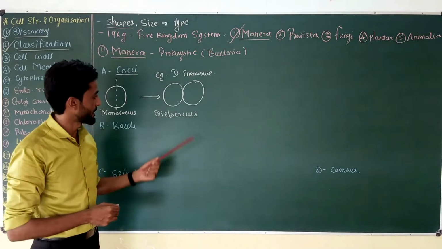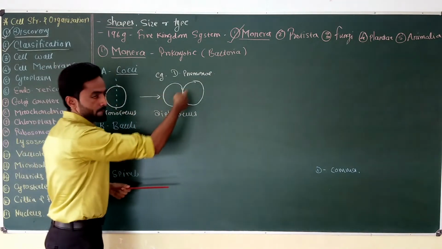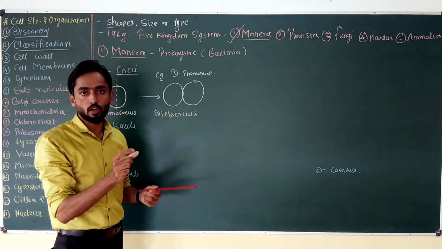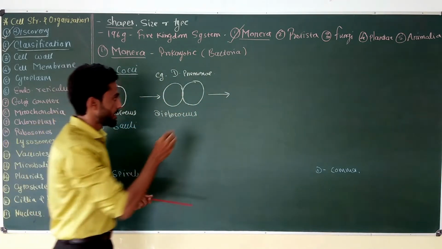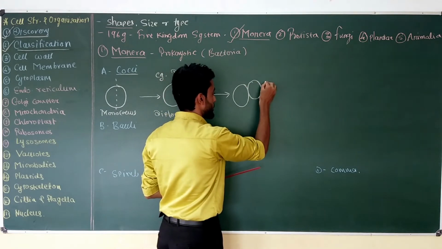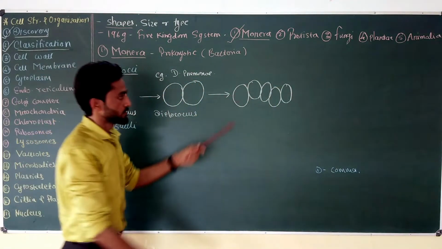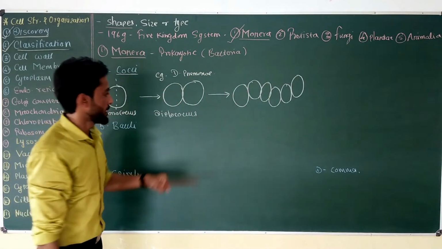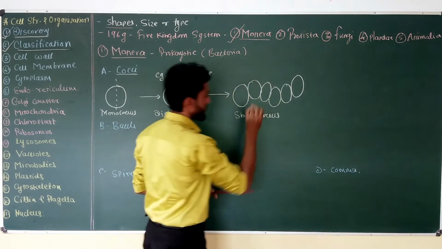We know this experiment. Now, when this Diplococcus divides again in a single plane, it will produce a chain of cells, and this chain is called Streptococcus. Suppose this Diplococcus organism divides multiple times, and each time the daughter cells remain attached to one another, then they will produce such a chain of cells, and this type of arrangement is called Streptococcus.